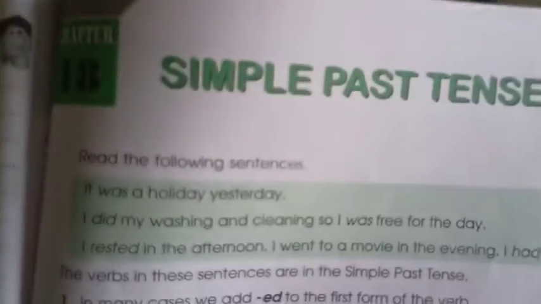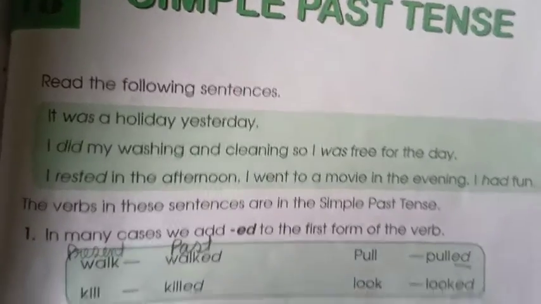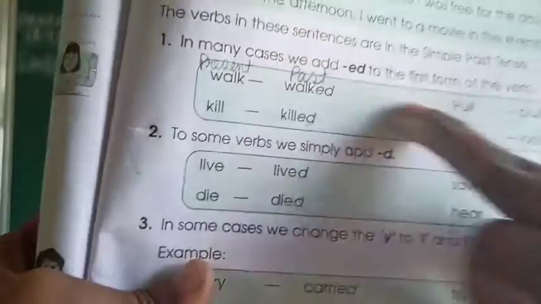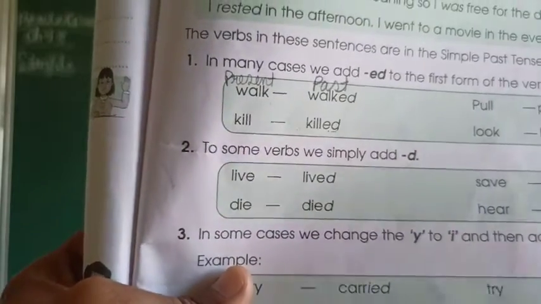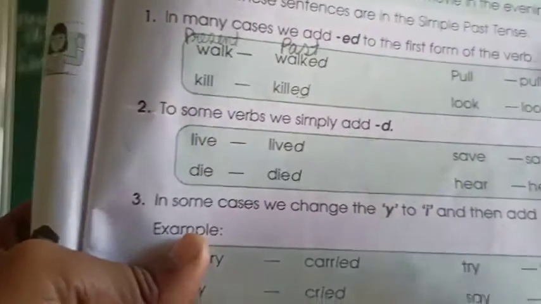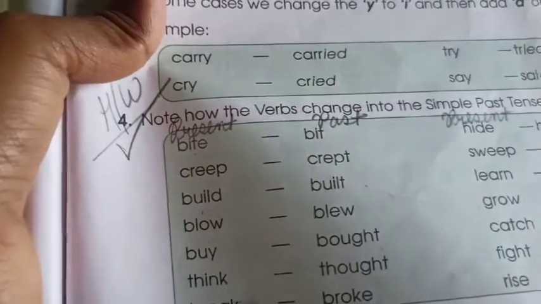Now, you see chapter 18, simple past tense. Dear students, while I was teaching you this chapter in Zoom, that time only I have cleared you that all this, how to change a verb into its past form, learning it is important. So all these words given in green colored, light green color bracket, you need to learn it.